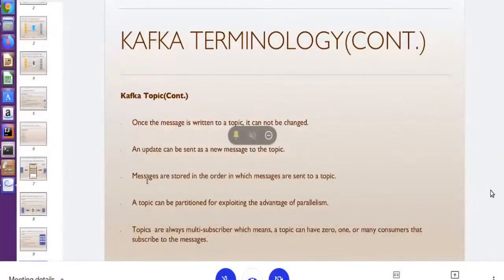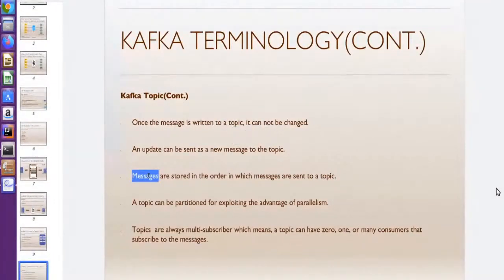Sometimes we see different words used here: some people say data, some say events, some say messages. We have to understand that we send data record by record, transaction by transaction. Every individual transaction, every individual record, in a database is called a message. If we have a file with 10,000 lines and we push it to Kafka, every line is a message, and the messages are sent to Kafka one by one. Messages are organized in the system as they arrive in the topic, in the same order.